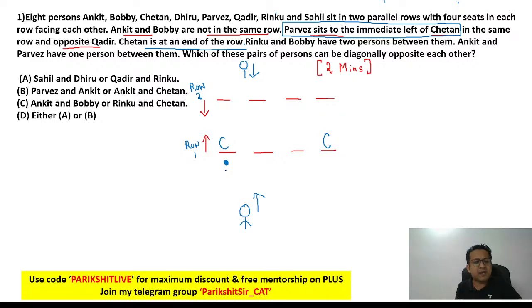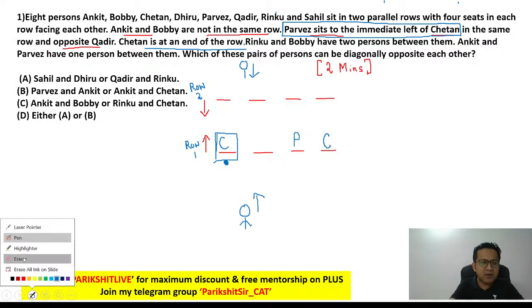P cannot be immediate left. Why? Because the immediate left of C on this side, there is absolutely no place. Can you see? If C is at the box place, there is no place to the immediate left of C. That would mean C cannot be in this box place. Where will C be? On the other side. And in that case, P is on the immediate left of C. P will come here.